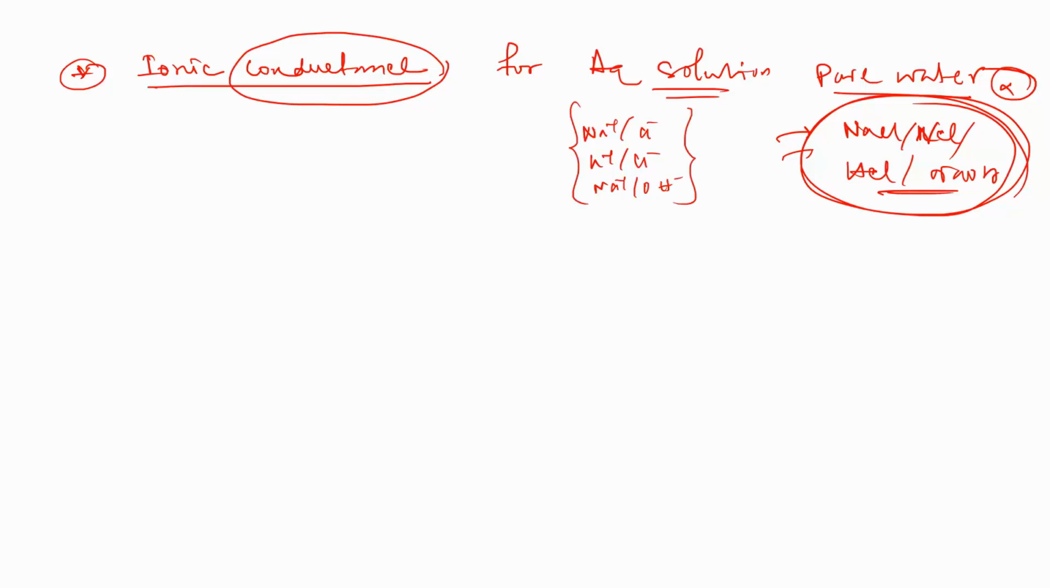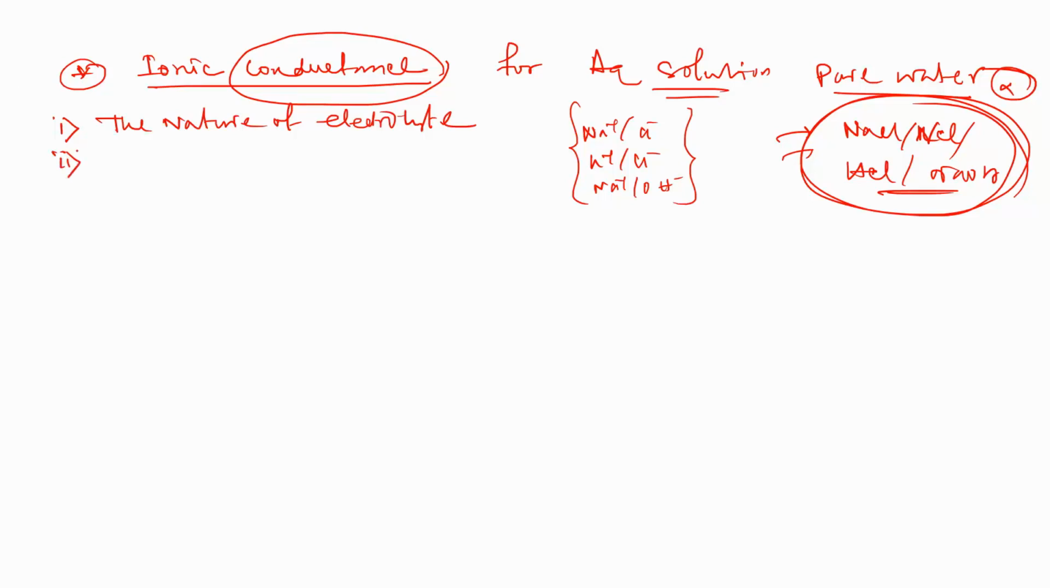So that's why it is called an ionic conductance. This ionic conductance value also depends on important points like the nature of the electrolyte added, because we can add a strong electrolyte, and we can also add a weak electrolyte. If you add a strong electrolyte, we will get a high conductivity value. If you add a weak electrolyte, we will get a low conductivity value. So that's why the nature of the electrolyte is very important.